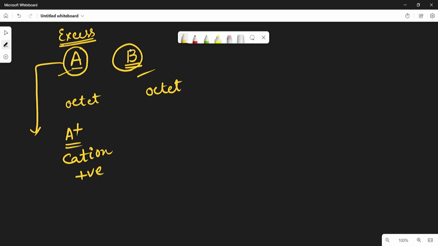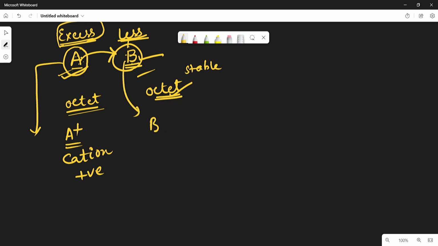Atom B requires some electrons to get octet configuration, so atom A transfers the excess electrons to atom B. By transferring the excess electrons from A to B, atom A becomes stable by getting octet configuration, and B also becomes stable by gaining octet configuration, and B becomes B minus, an anion, a negative ion.